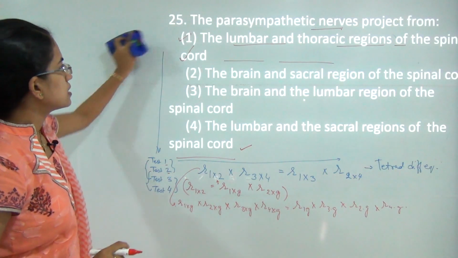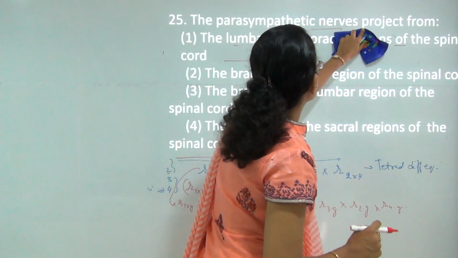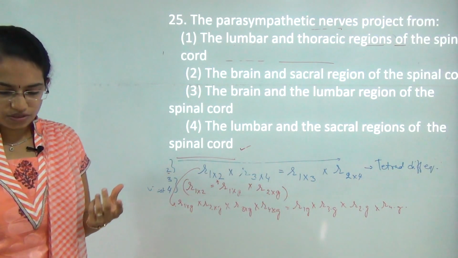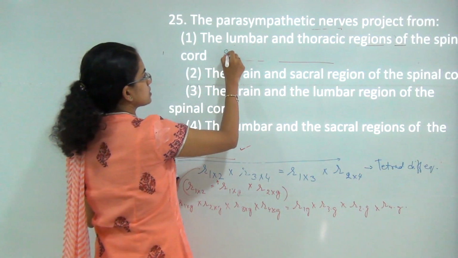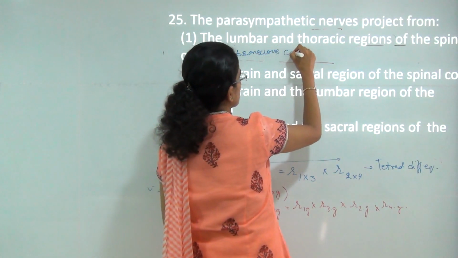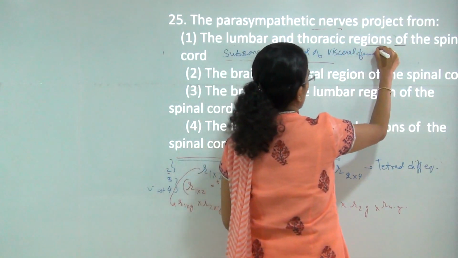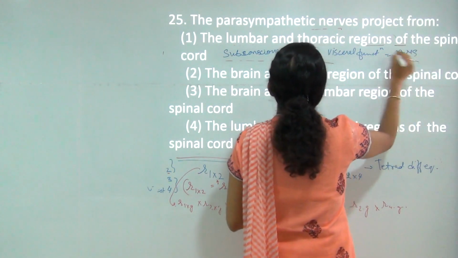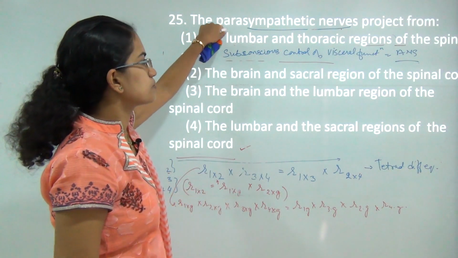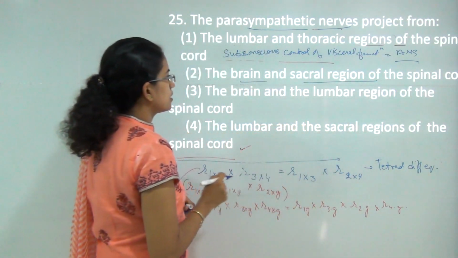The next is the final question that we would be discussing today, which talks about the parasympathetic nervous system. Now the parasympathetic nervous system, as we know, talks about subconscious control of the visceral organs or the visceral functions. So when I say it's a subconscious control of the visceral functions, that means it is a part of the autonomic nervous system. The parasympathetic nerves project from the brain and the sacral region of the spinal cord.